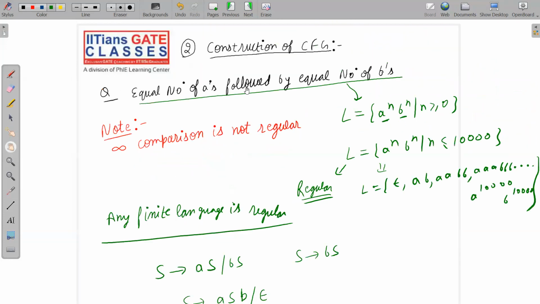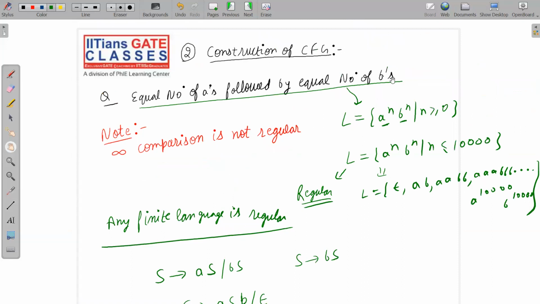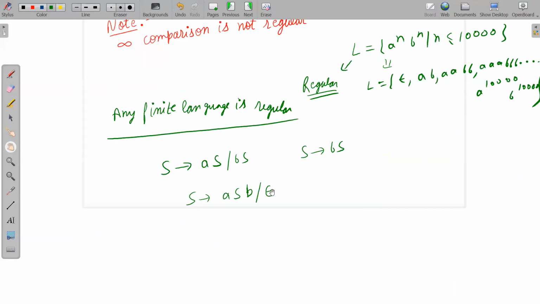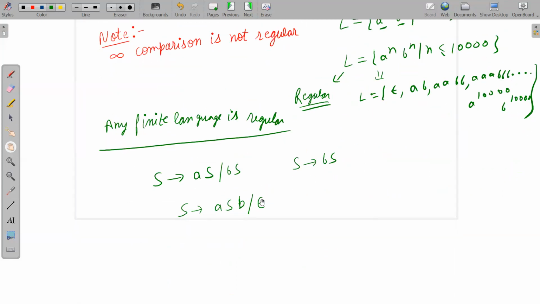Because we want an equal number of A's followed by an equal number of B's. So the language, this is a statement, and mathematically I can write it like this also: a power n, b power n, n is greater than or equal to 0. So if we put n equal to 0, then obviously we will get the null string. So null should be accepted, or you can say null should be generated by the grammar. Hence, S implies null should be present. So as a stopper, we are taking null.